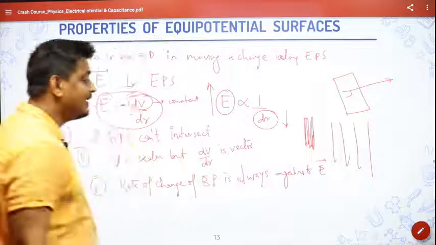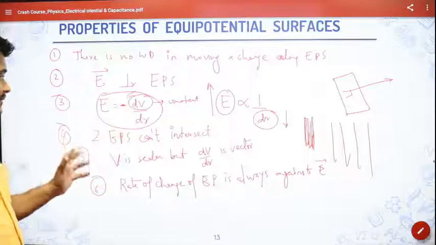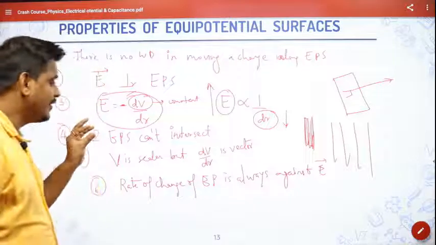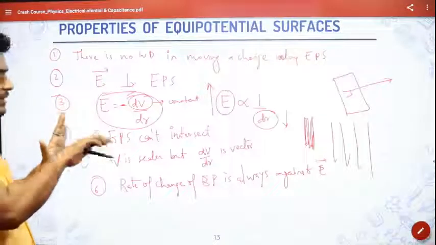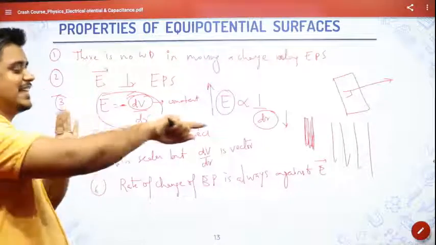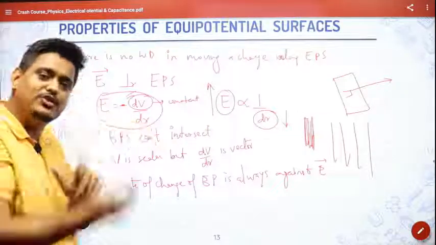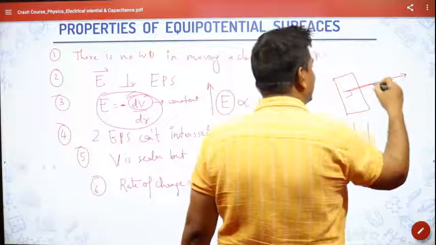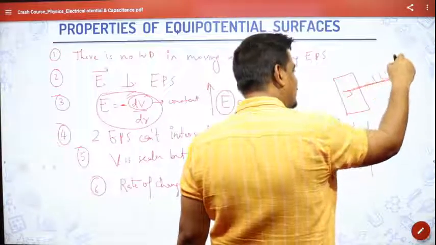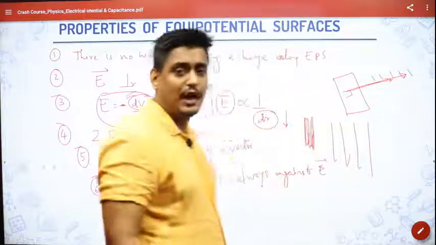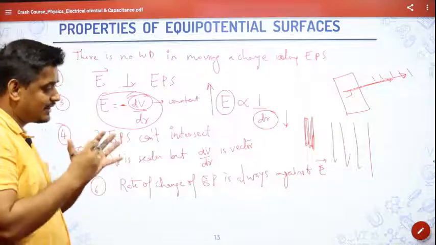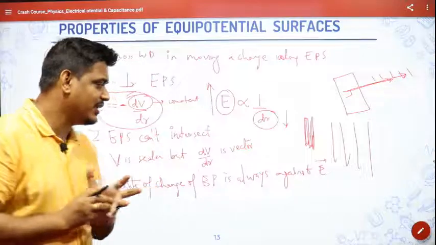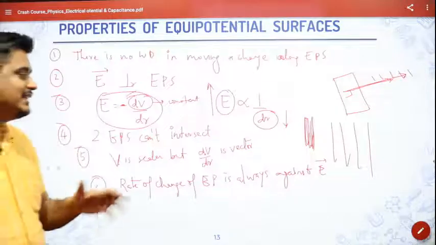So electric field direction will be in such a way that, suppose I'm having electric potential increasing in this direction, so electric field will reduce in that direction. So suppose electric potential is going in this direction, it means electric field is reducing, if you go for it. I hope you're understanding this. So the rate of change of electric potential is always against the electric field.